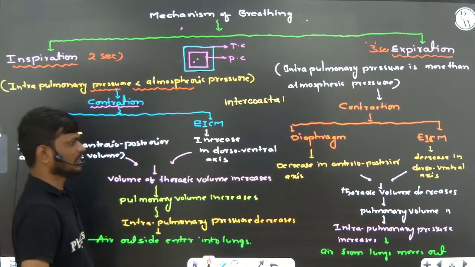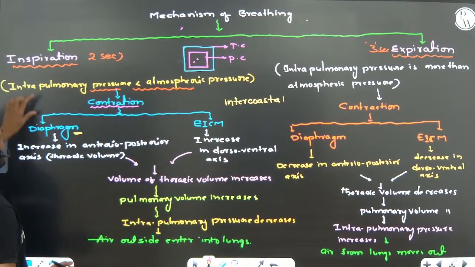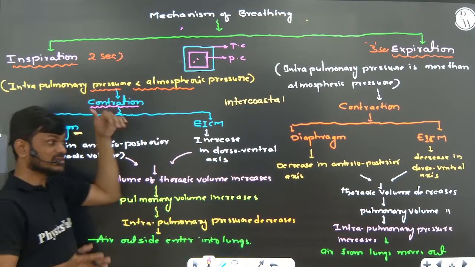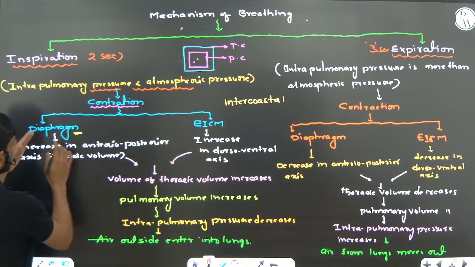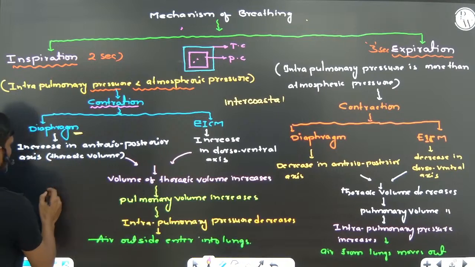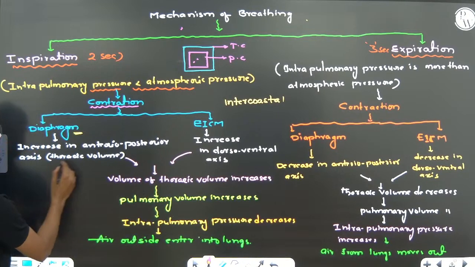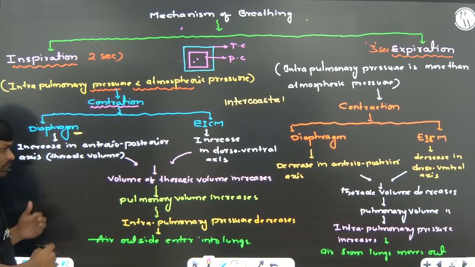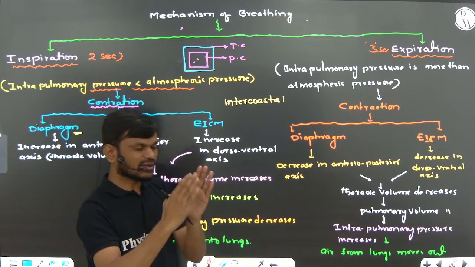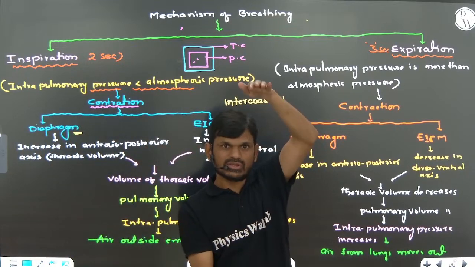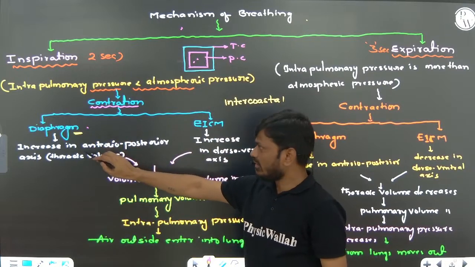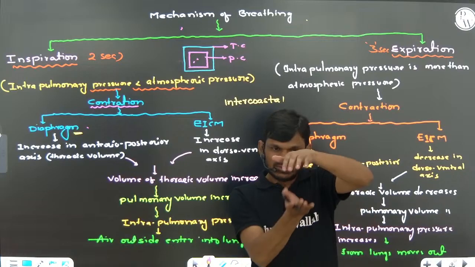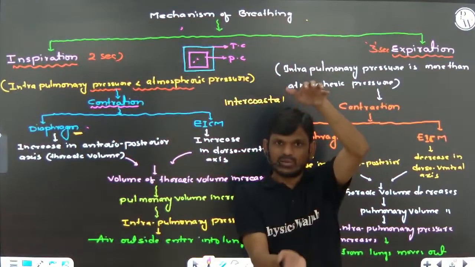So when intrapulmonary pressure is less than atmospheric pressure, the diaphragm undergoes contraction, and the volume of the thoracic cavity increases anterior-posteriorly.